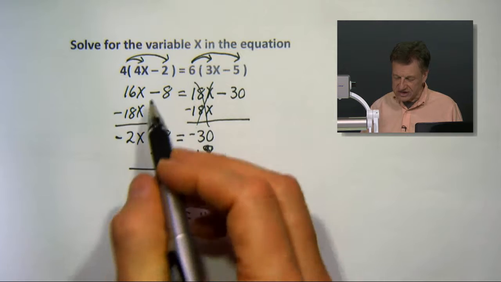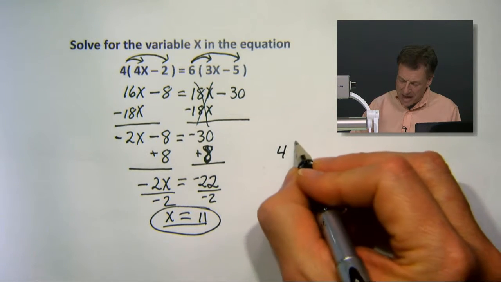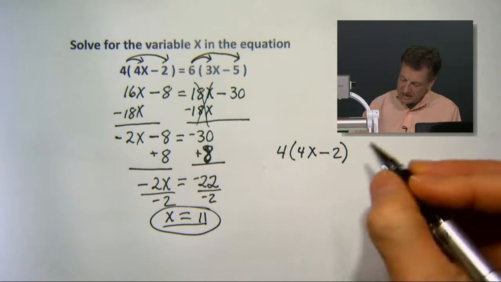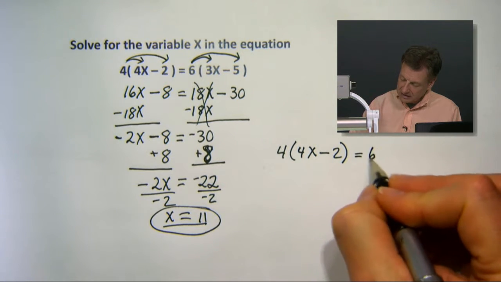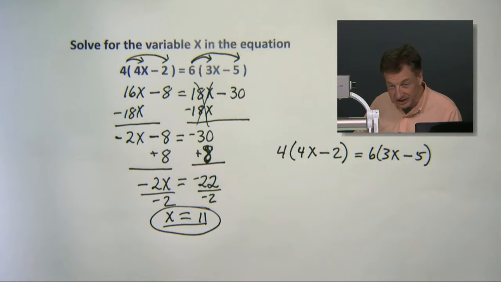Oh, what if I made a mistake distributing? Let's check and see what we're supposed to have. Let's go back to our problem here. Back to square one. Write it down again if you got it down at home. And let's see what the check values are going to be for both sides, okay? We're going to put an 11 everywhere we see an x. That's the game plan, all right?